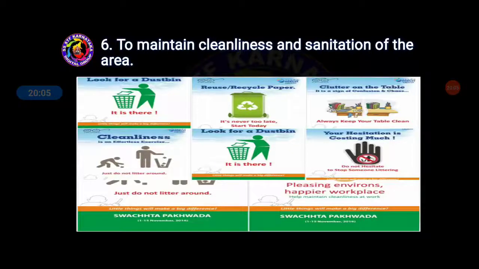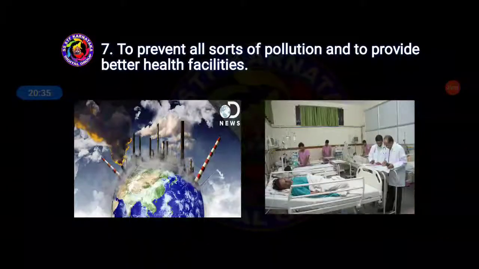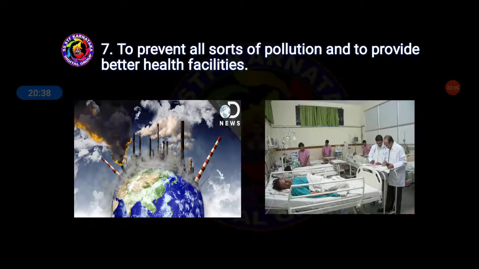Clutter on the table is a sign of confusion, so we should keep the table clean also. For example, if we keep things like that, confusion will be there. These are nothing but maintaining cleanliness and sanitation of the area. The main intention of this is to prevent all sorts of pollution, as we have air pollution and water pollution, which destroy our health, and to provide better health facilities. So they will provide us better health facilities and also prevent all sorts of pollution.